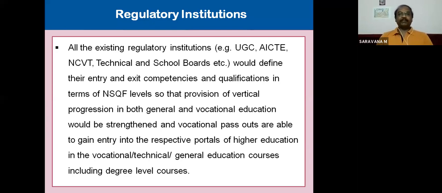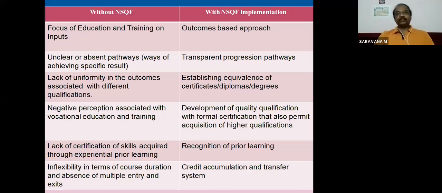Because they are following this competency based curriculum, like NCVT, UGC also has a competency based curriculum, and AICTE is also following the competency based curriculum. And there is a common standard for all the regulatory institutions, which is followed by NSQF levels. So the levels may be different, but they are following the input, process and output in a common way. And now we see the difference without NSQF and with the NSQF implementation.